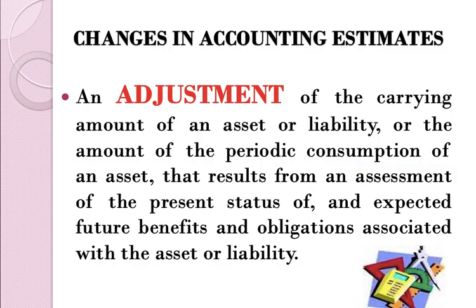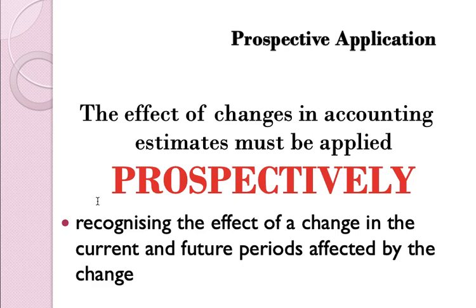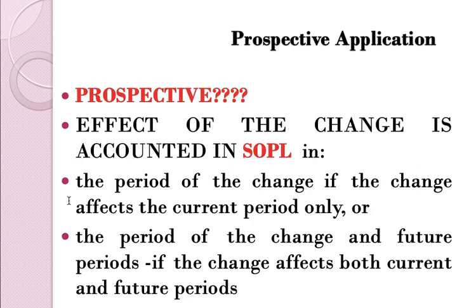When there is a change in accounting estimate, it must be done prospectively. What does prospectively mean? The adjustment will only take effect in the current year and the future periods, which means that you don't have to adjust the previous years based on your previous estimation. If you have a new estimation, those changes are effective in the current year and the subsequent years if relevant. So that's the difference between retrospectively and prospectively.